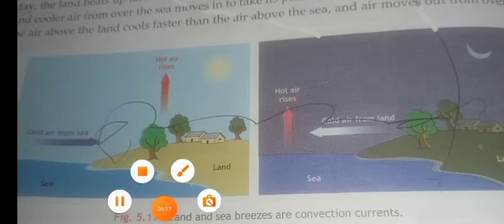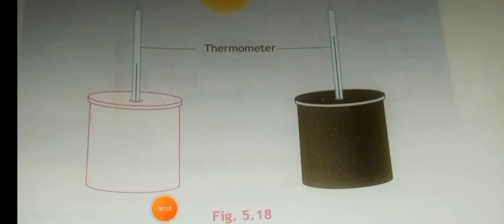Okay, children. And finally, radiation. Radiation is the process in which the transfer of heat through a vacuum occurs. A black surface is a good absorber of radiation. A shining or white surface is a poor absorber. Good absorbers are poor reflectors, and vice versa. So radiation is the one.